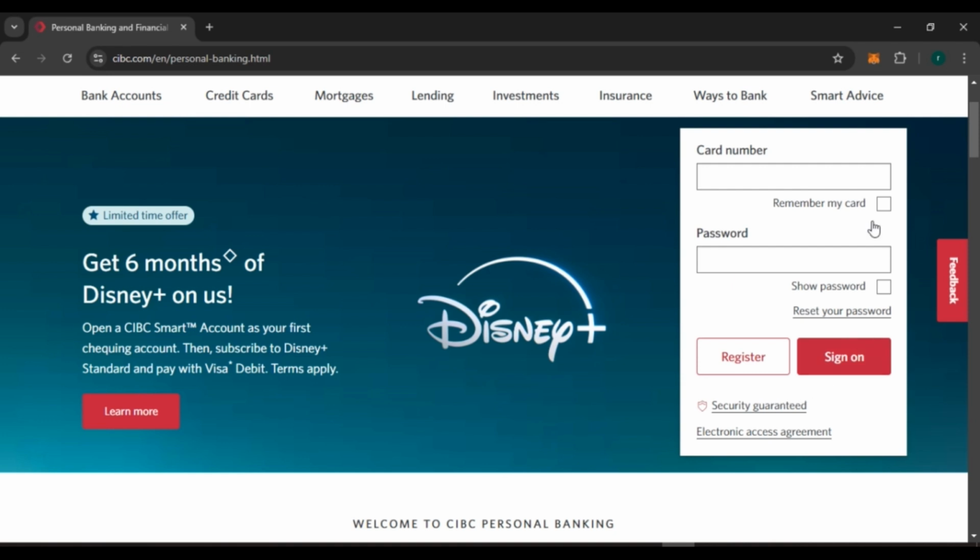Now if you already have an account, first of all enter the card number, click on this box. Now enter your card number. Make sure to enter the correct card number. If you want this browser to remember your card, check on this box, remember my card.